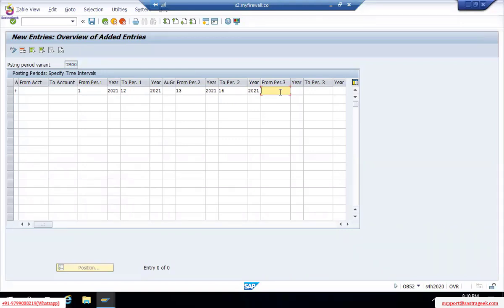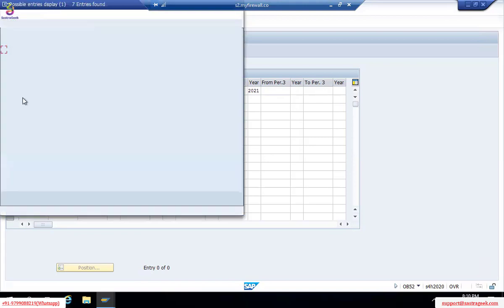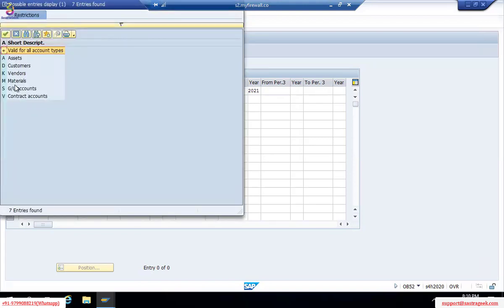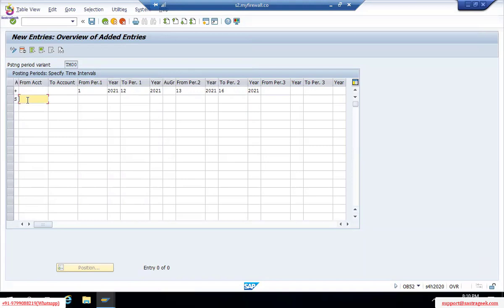Okay, so each and every area we can do a separate one, but here we got this one. No need to worry about this thing. We can see at the controlling time also, discussion can happen about this. Okay, thank you. So here, if you don't want to give for all at one go, we can even define like this at the account activity type. For example, GL accounts as first module. I will specify all 0 to ZZZ GL accounts. Okay, so all 0 to ZZZ GL accounts can be from posting period 1 to 2021.